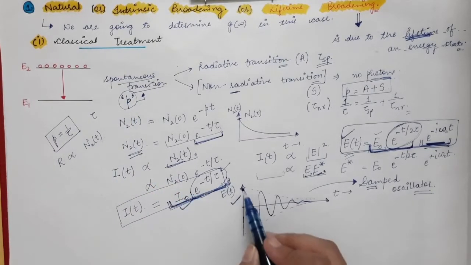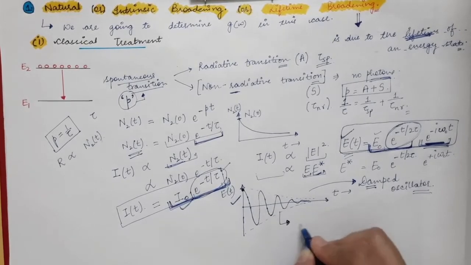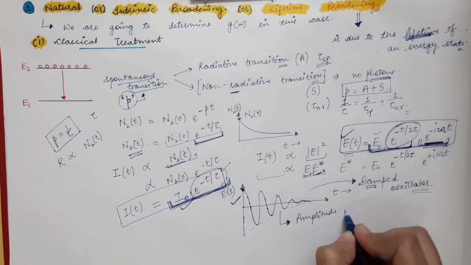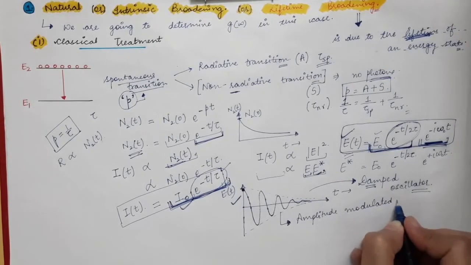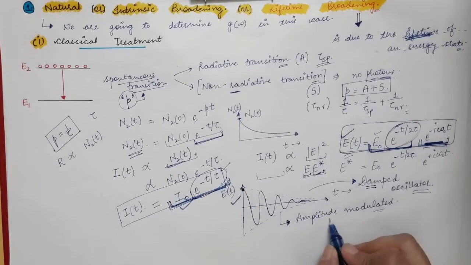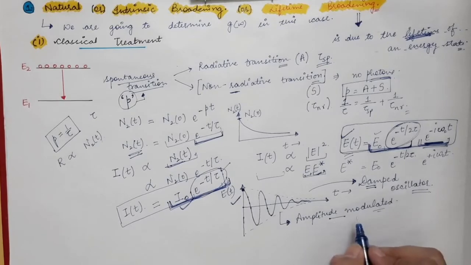So in this case, the electric field is amplitude modulated. So this is an amplitude modulated wave. And if any wave is amplitude modulated, there is a frequency spectrum which is associated with it.